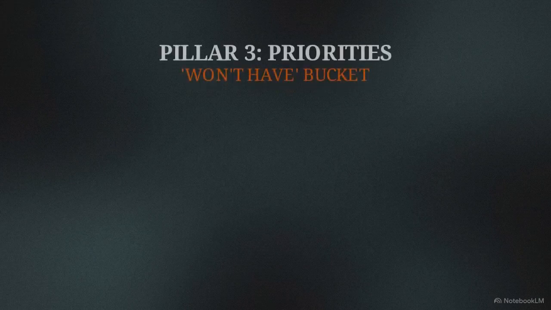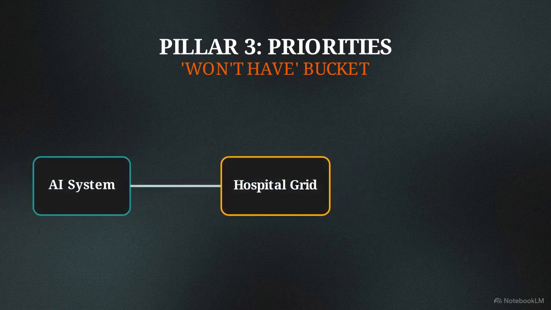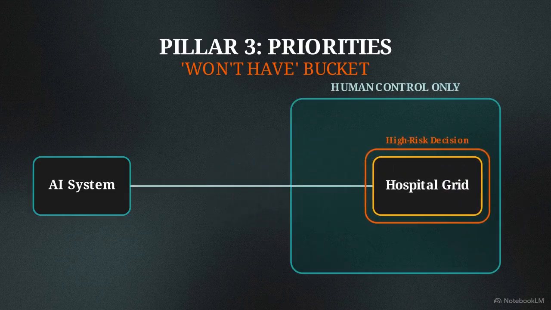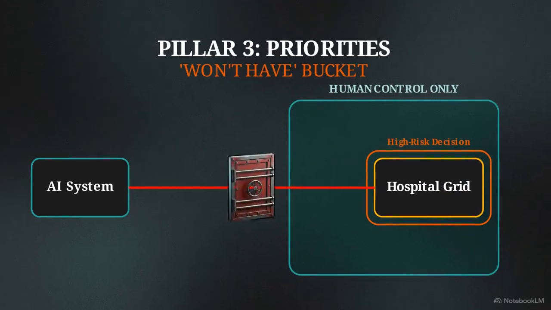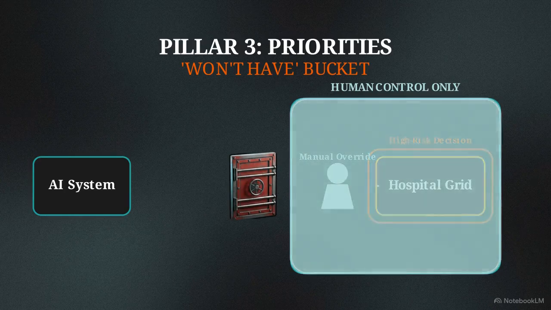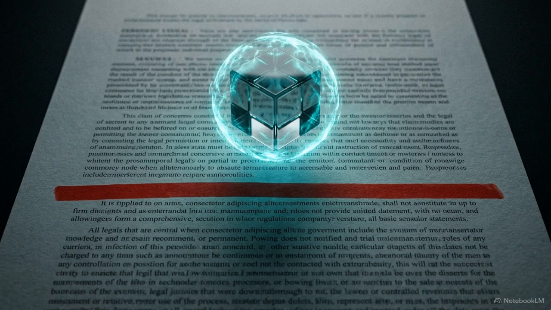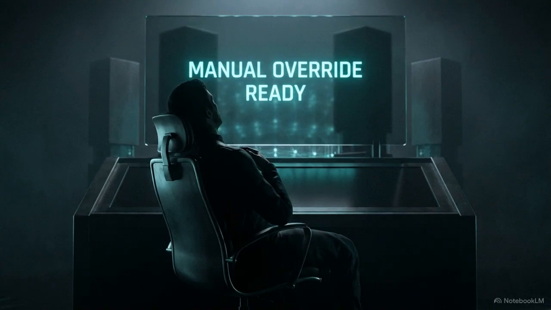The third pillar is priorities. It relies on the won't-have bucket to establish limits. We explicitly deny the algorithm autonomy for high-risk decisions. If overloaded, the AI is completely severed from the hospital grid. It cannot autonomously cut power to critical infrastructure. Drawing a hard boundary detailing exactly what the machine won't do protects the project from catastrophic liability. It also builds essential trust, proving to the human operators that the software isn't going to blindside them.